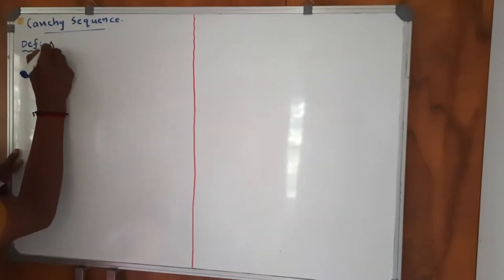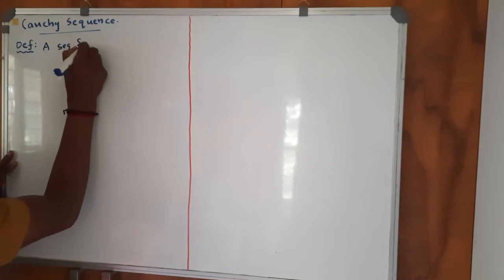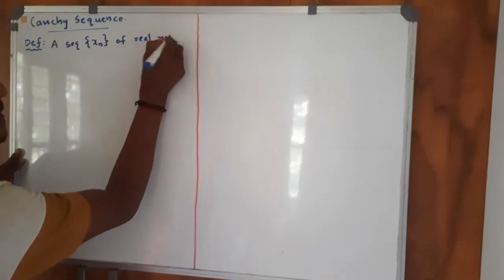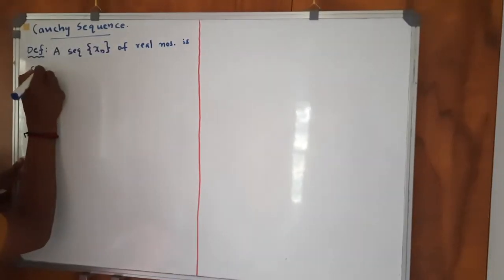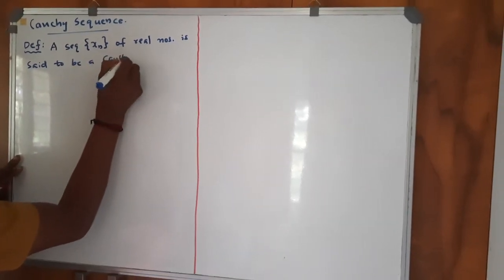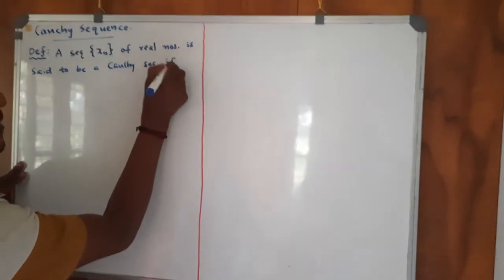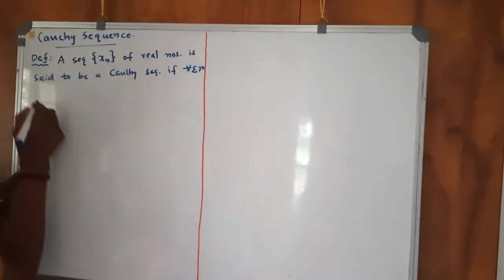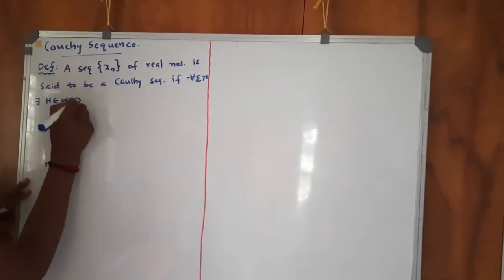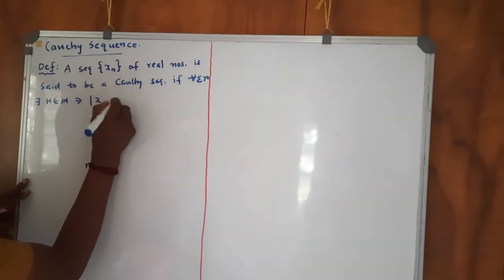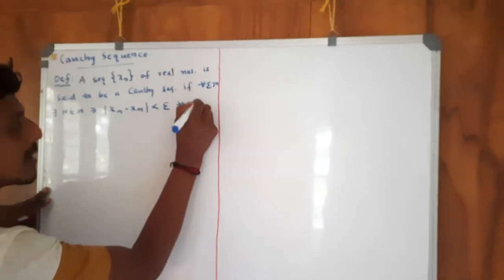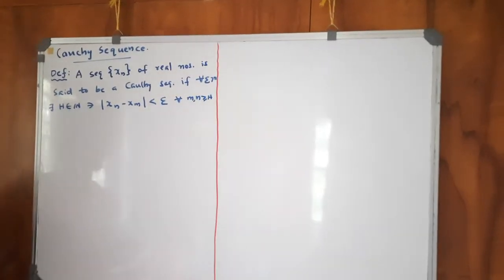A sequence xn of real numbers is said to be a Cauchy sequence, or simply is said to be Cauchy, if for every epsilon greater than 0 there exists a natural number h such that modulus of xn minus xm is less than epsilon for every m, n greater than or equal to h. That is,